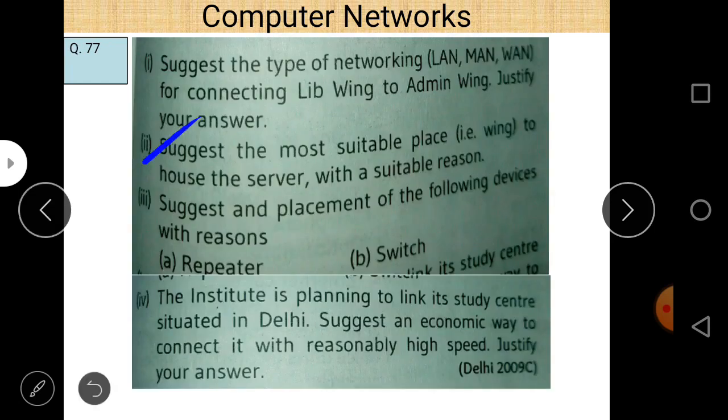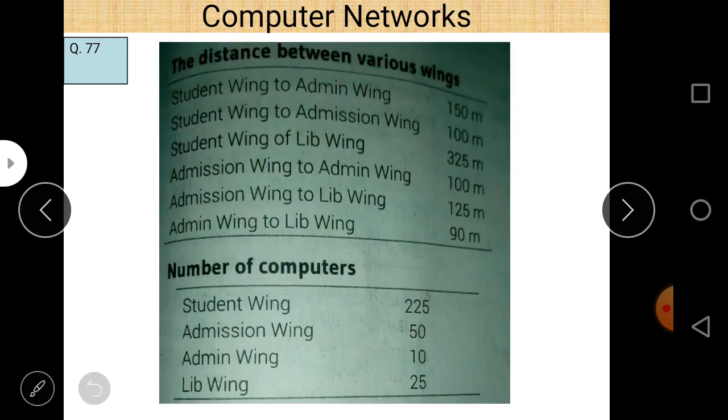Next is, suggest the most suitable place to house the server with a suitable reason. This question is quite similar to the previous one, and in this question we basically have to check only the maximum number of computers, and the maximum number of computers is in the student wing, and they are 225. The 225 computers are in the student wing, so we make the student wing the server room.